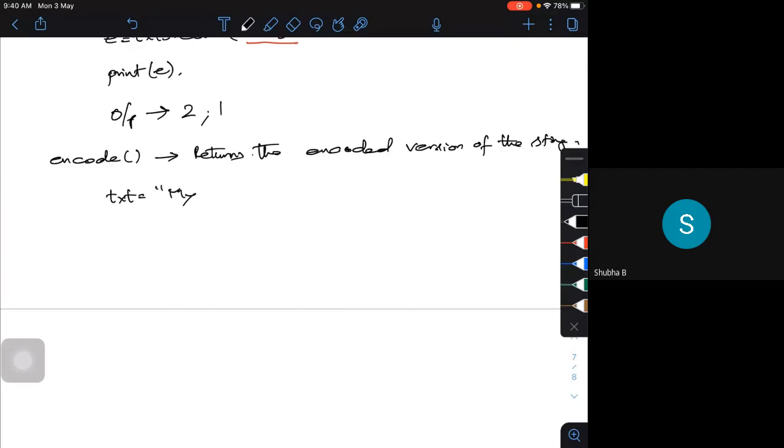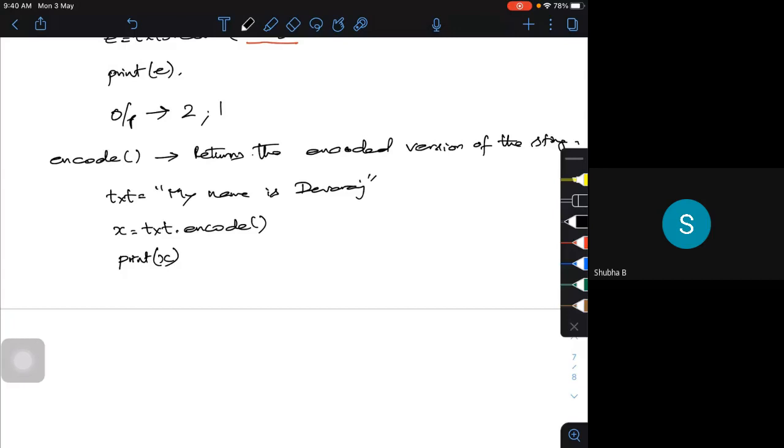If I write x is equal to txt dot encode and print x, what does this encode do?